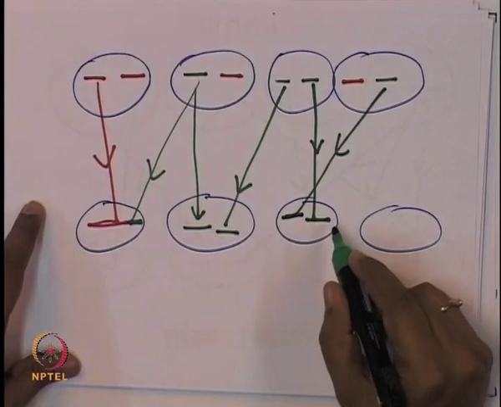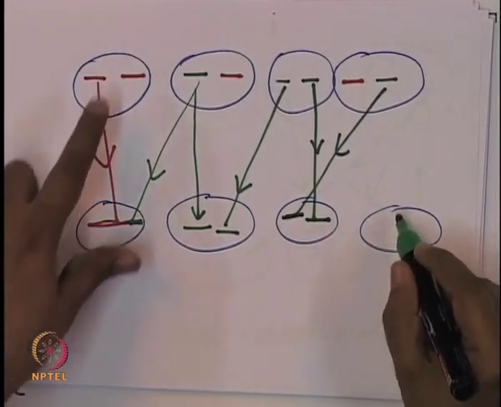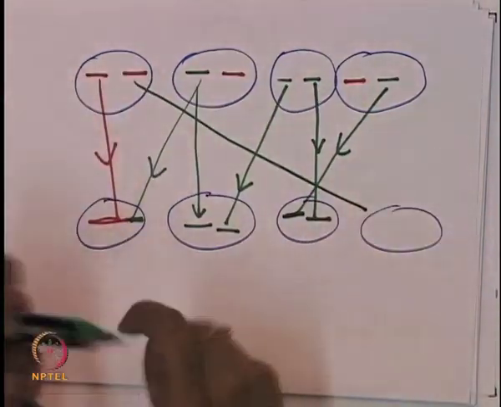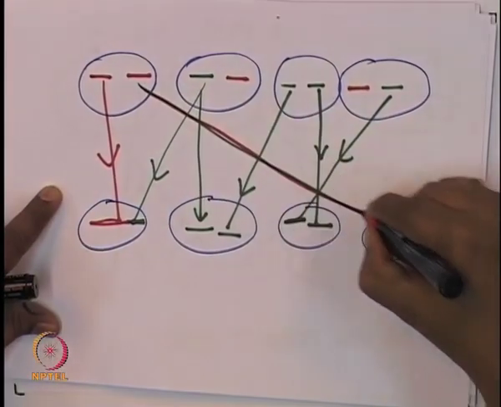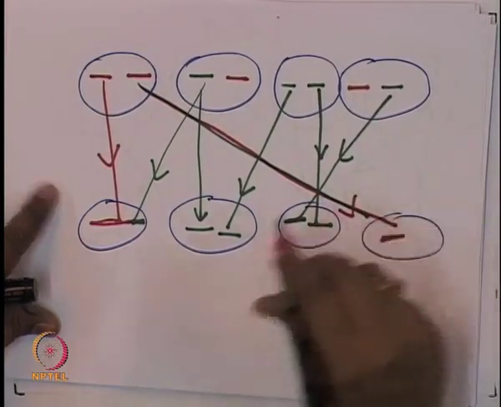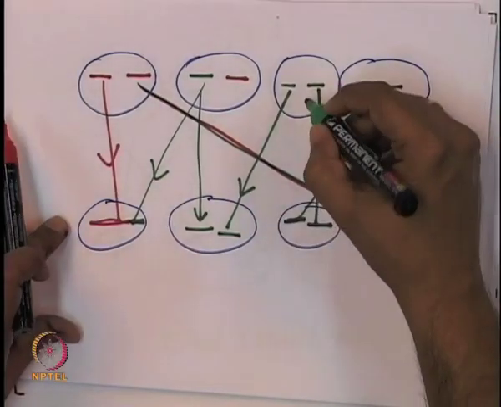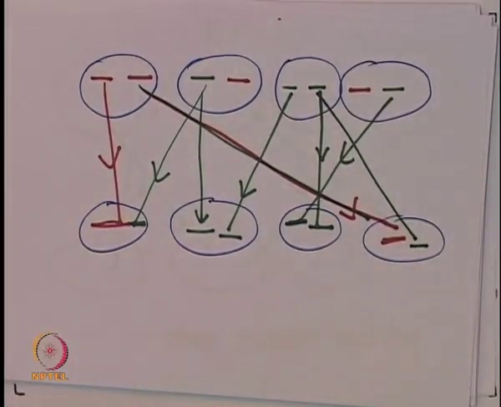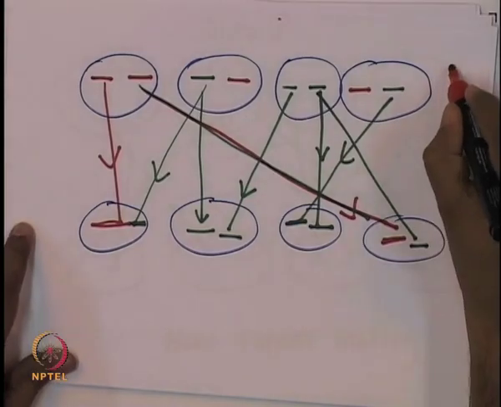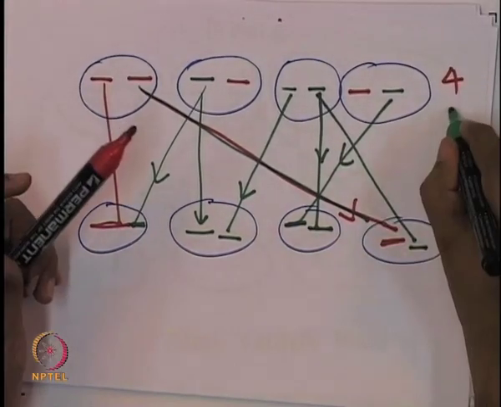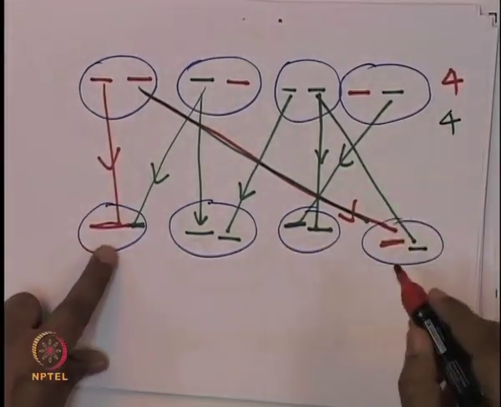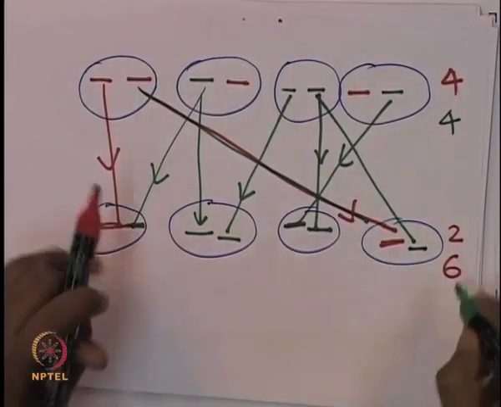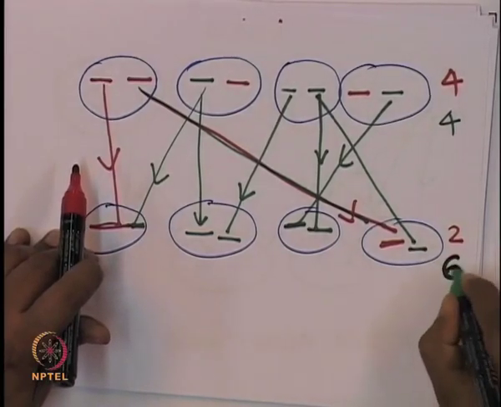So, again you have 2 greens. Now, here let us imagine that this and this randomly mate. So, it has to have one red, and let us say one green from this. So, one green. So, here we had 4 red and 4 green, and here we have only 2 red and 6 green.